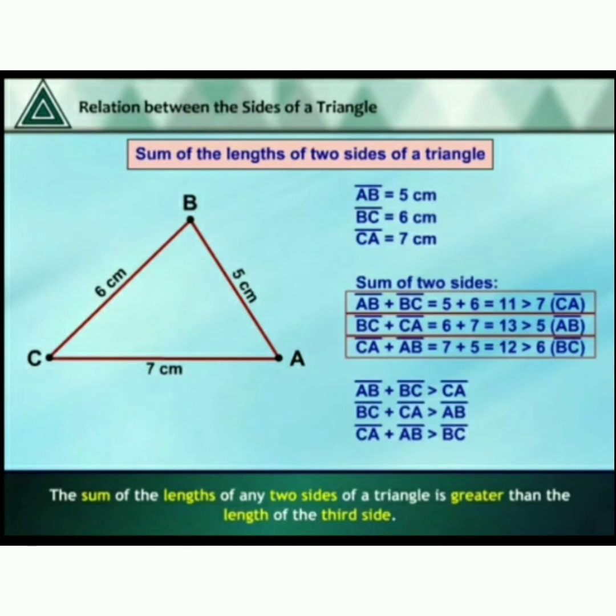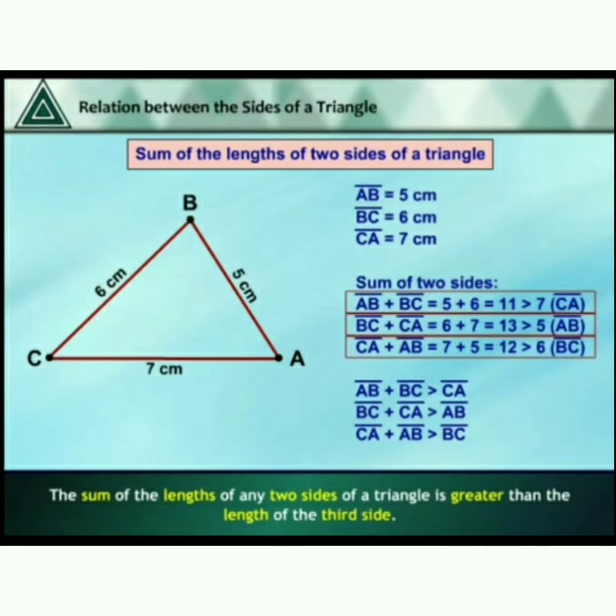See the triangle ABC. There are three sides: AB is 5 centimeters, BC is 6 centimeters, and CA is 7 centimeters.